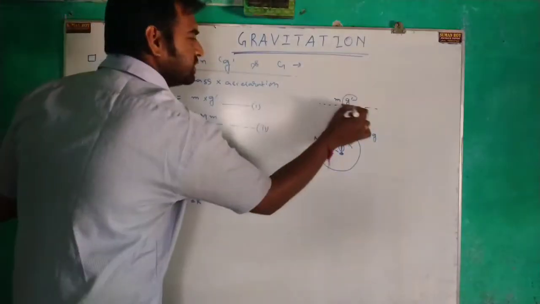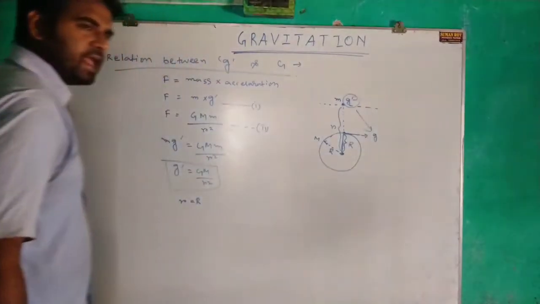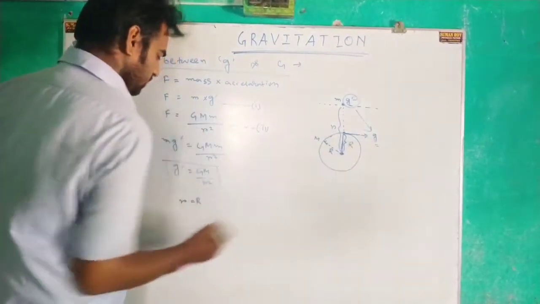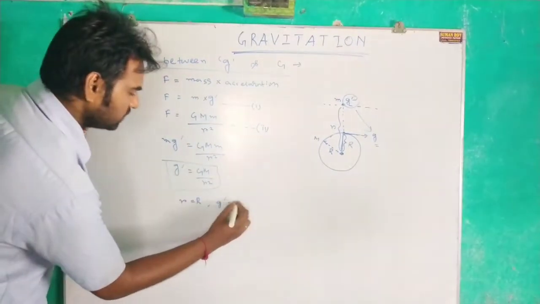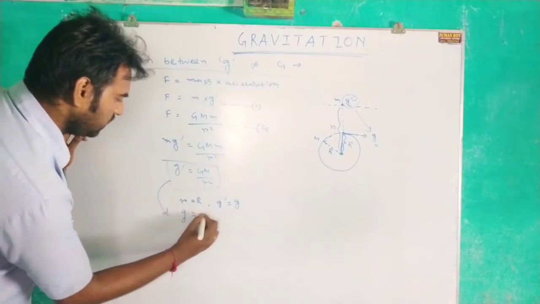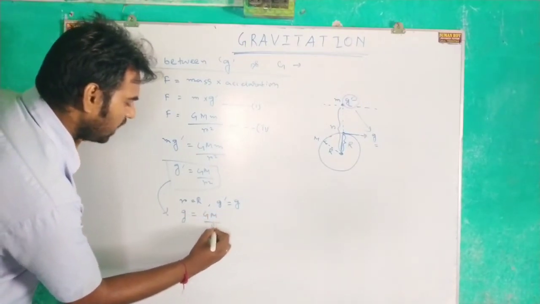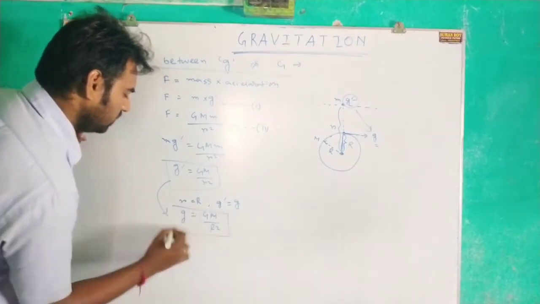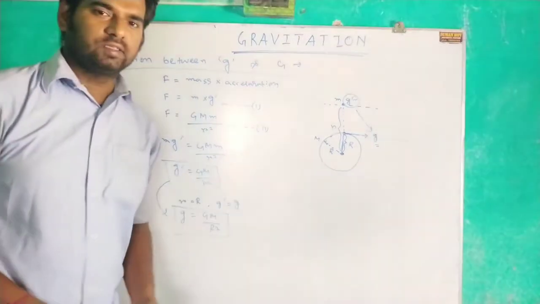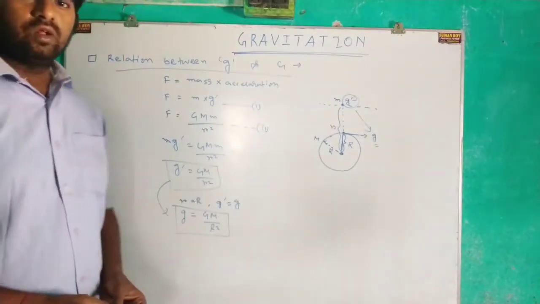And g dash becomes g, as acceleration due to gravity on the surface is g. Now, we can write this equation as g equals GM by R square. This is the relation between acceleration due to gravity and the universal gravitational constant.